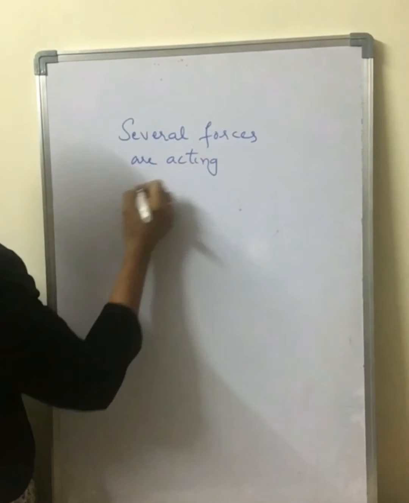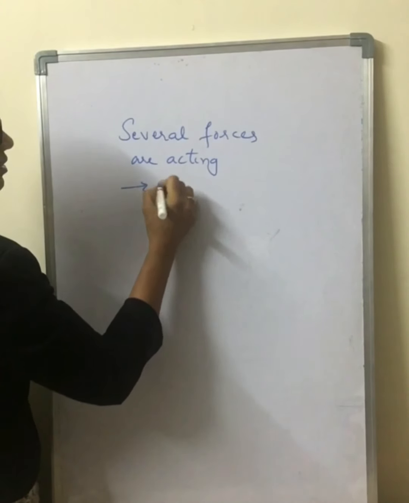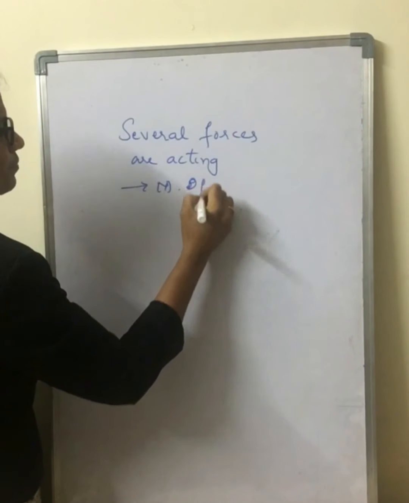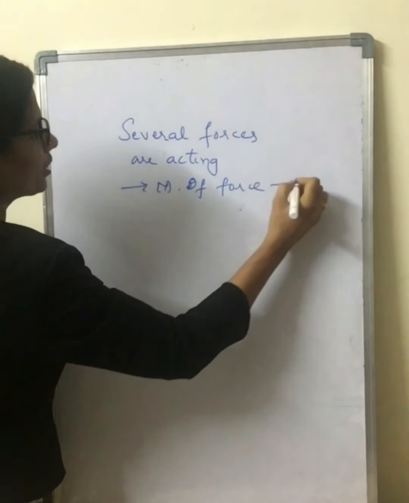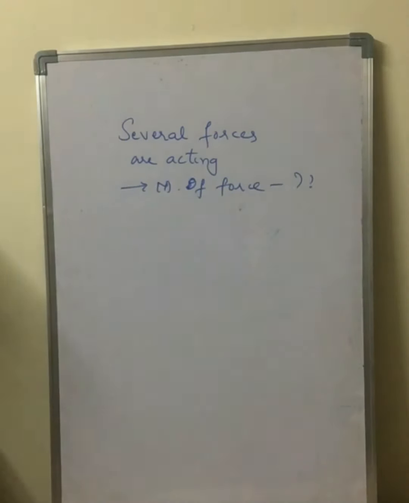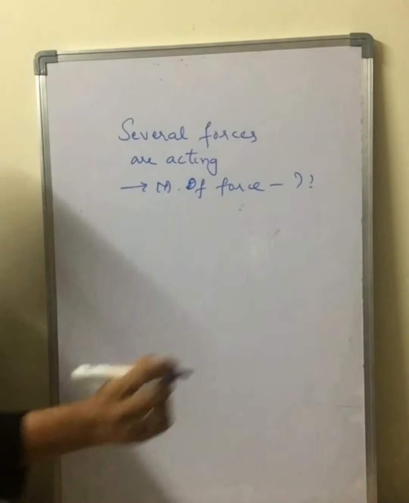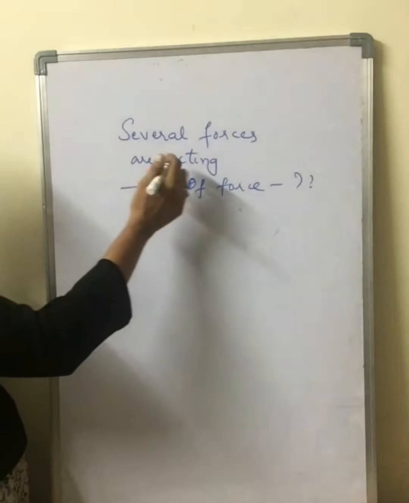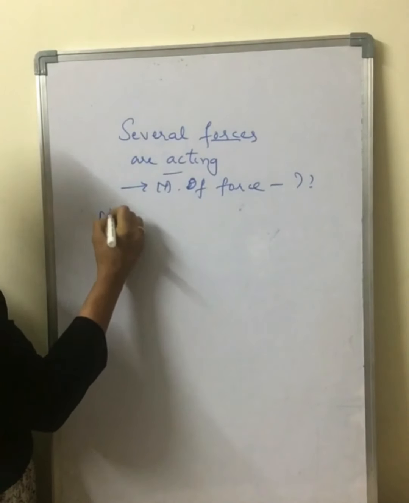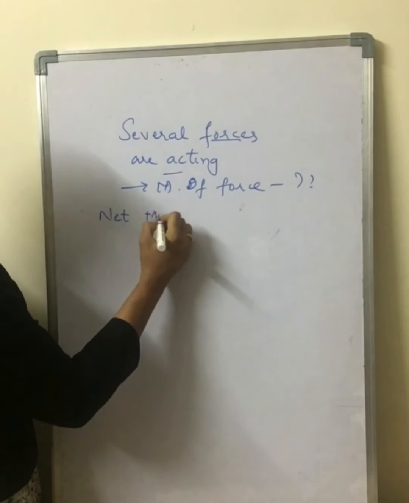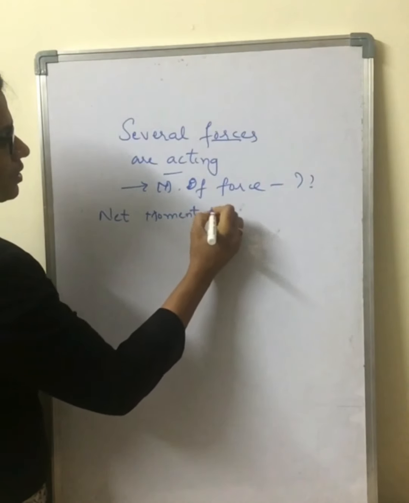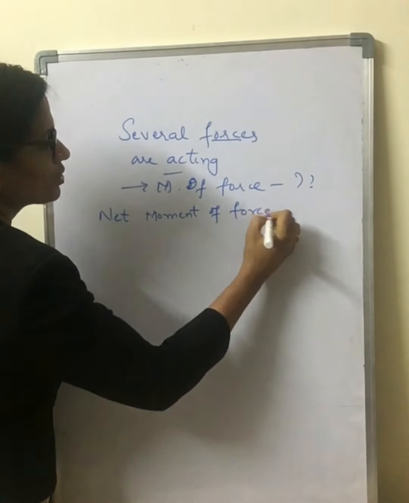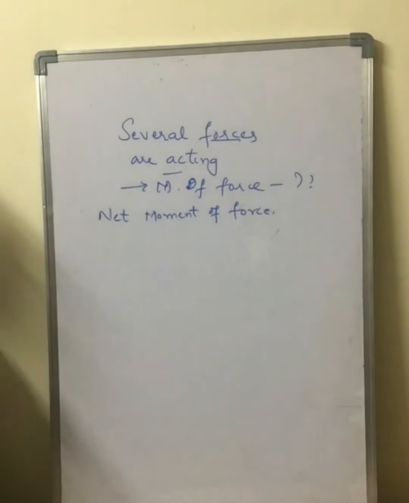then how can you find the moment of force? Now let us see. So here in this case, when many forces are acting, we will be taking net moment of force. So how will you be taking the net moment of force?